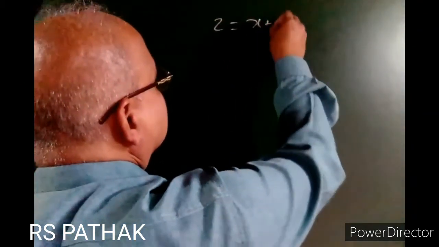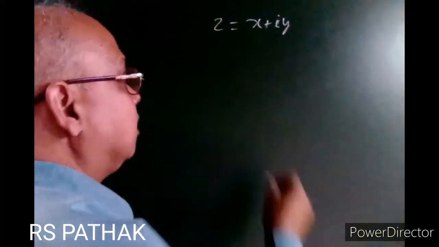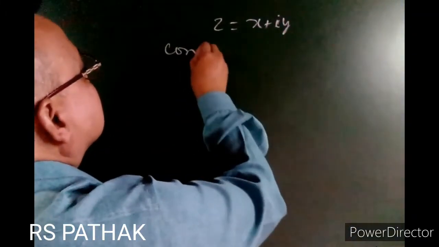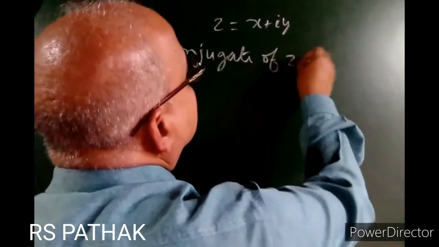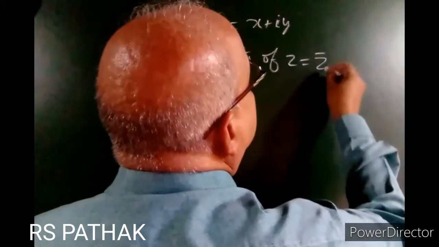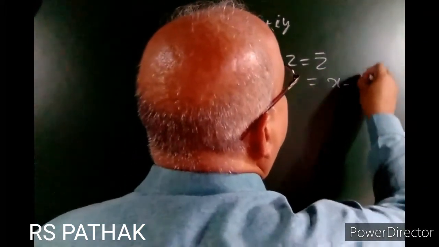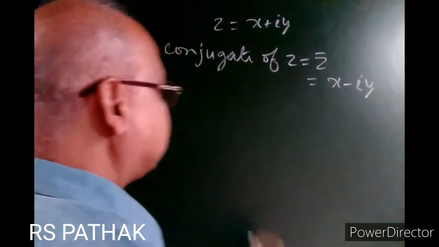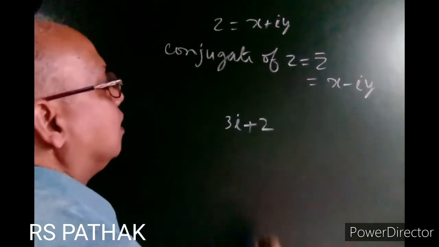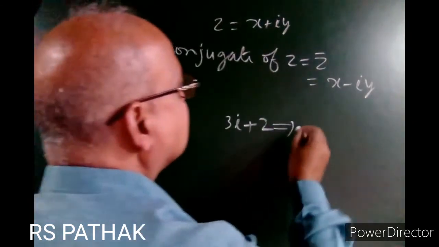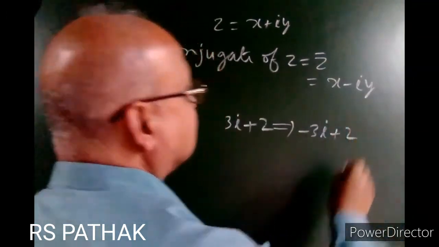Now the conjugate of a complex number. Let us suppose z equal to x plus iy. This is a complex number. Then the conjugate of z will be z bar, and it will be x minus iy. For example, 2 plus 3i, its conjugate will be 2 minus 3i. You will change the sign, but of which part? Of the imaginary part. If it is written as 3i plus 2, then the conjugate will be minus 3i plus 2.